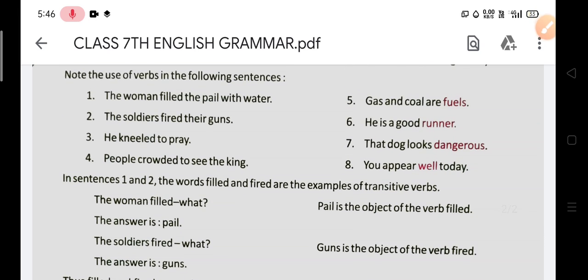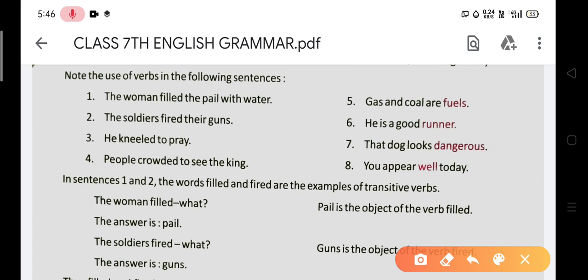Over here you can say the woman filled the pail with water. So the pail is the object, and the verb is filled. So the verb has an object with it. You can say it is a transitive verb.